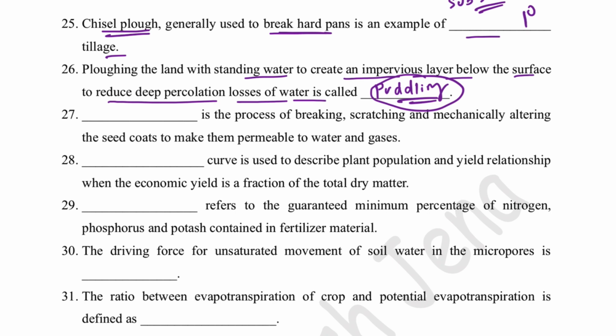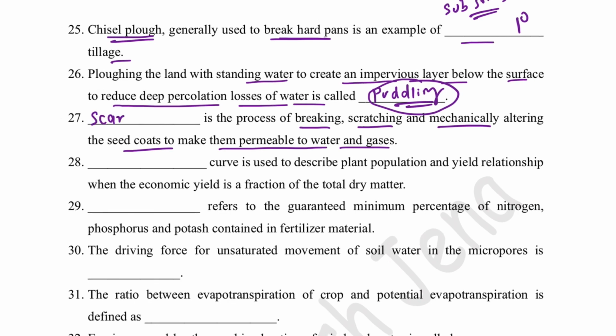And dash is the process of breaking, scratching, mechanically altering the seed coat to make it permeable to water and gases. That is called scarification. Another one is called stratification, when we apply some temperature to make them permeable to water and gases. That is called stratification. These processes are done to break the dormancy basically.